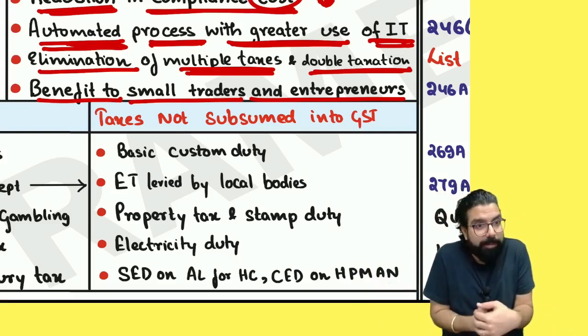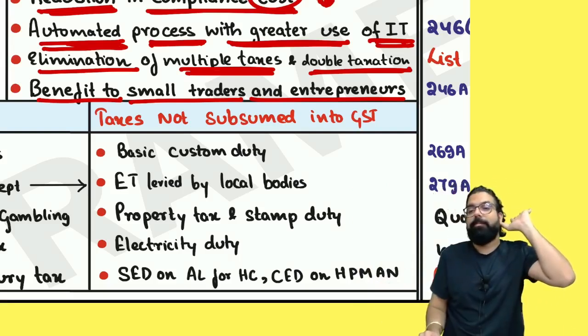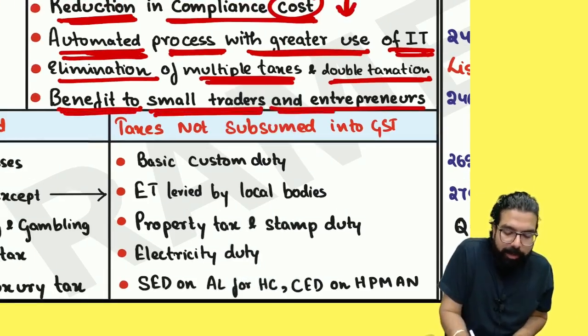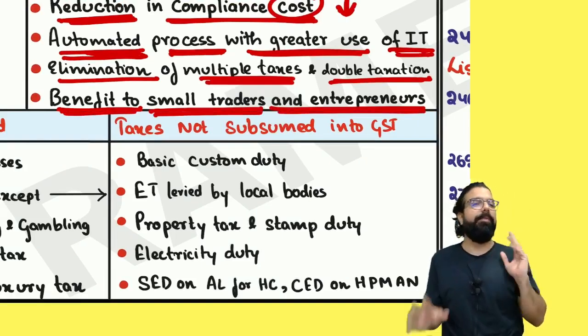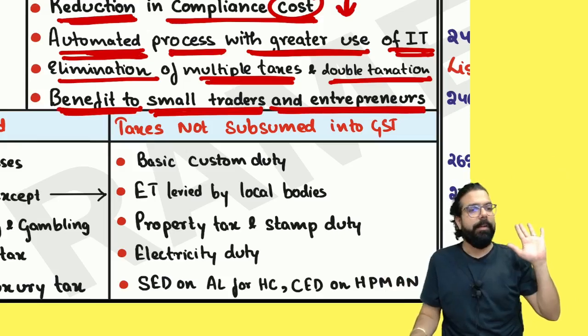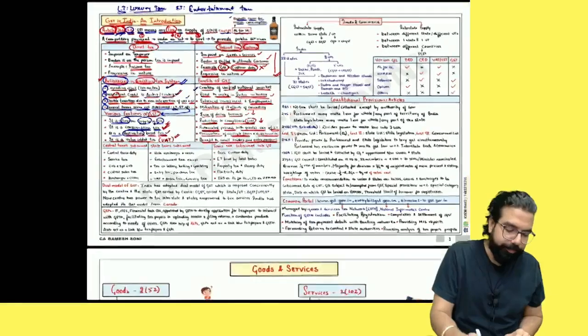So if you are a small person with 1 lakh, 2 lakh rupees ka sale, will you come under GST or no tension? So they are telling government is giving benefit to whom? Small traders and entrepreneurs. Government is telling if you are a small entrepreneur, just started the business, up to 40 lakh, no headache. So it's a benefit or not benefit? Benefit. Are we all clear till here?